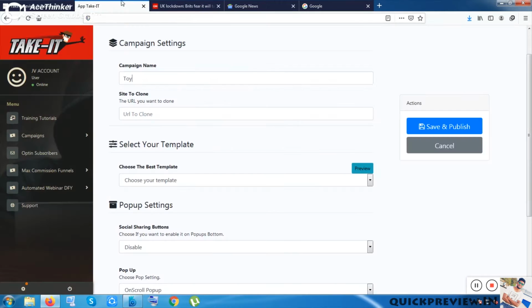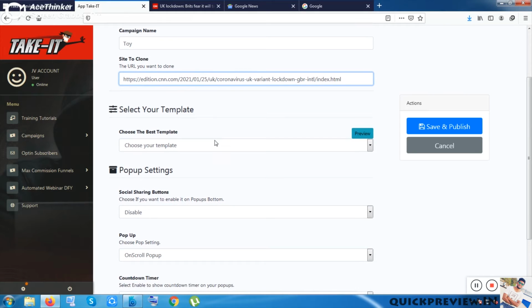So you can take any other website or any other blog posts, and you can monetize that page or that stuff. That is why this tool is named Take It. So I am taking others' link, and let me choose any template now.